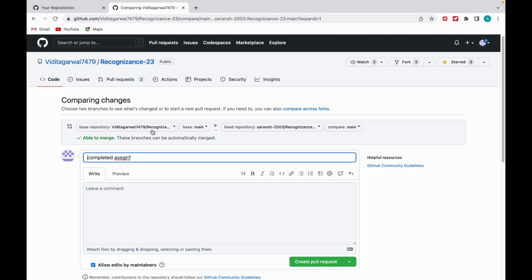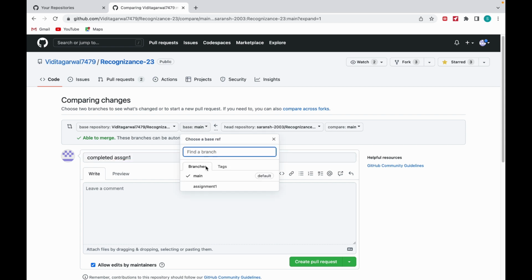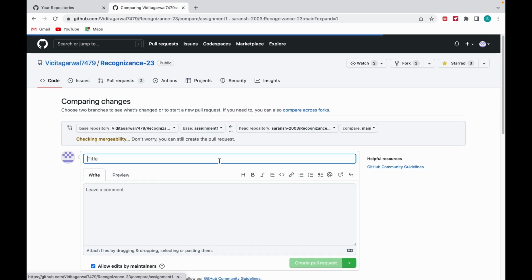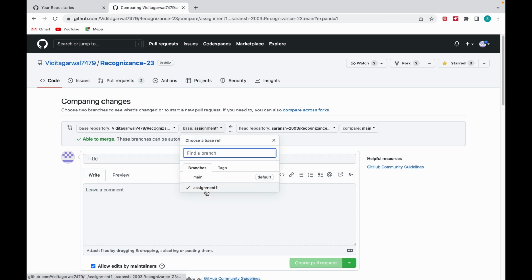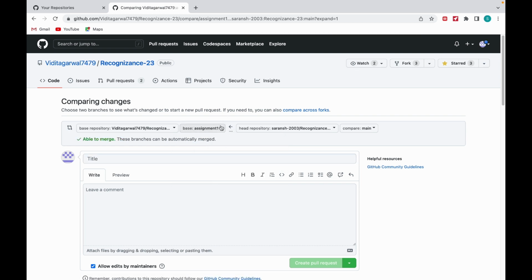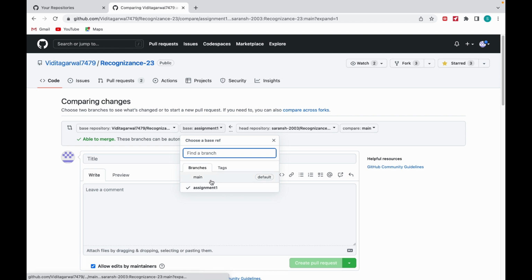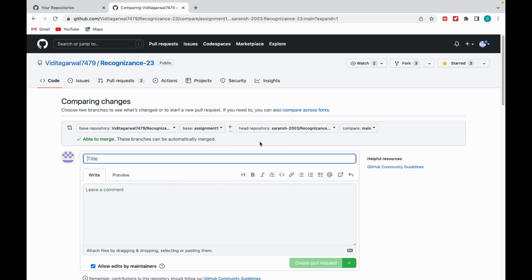Now make sure, this is very important, just listen carefully, make sure you are pushing into the assignment 1 branch. For assignment 2 you will have to do it accordingly, there will be other branches. For assignment 1, make sure you push into assignment branch 1 only. If by mistake you push into the main branch, first of all you will not be able to push, and secondly your assignment will not get checked. The problem is the main branch is selected by default, so you have to change this every time. So you must pay attention here.